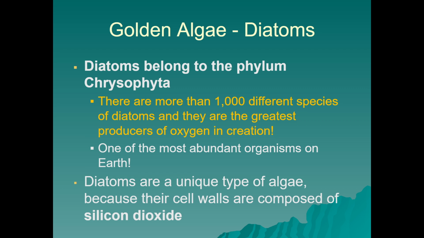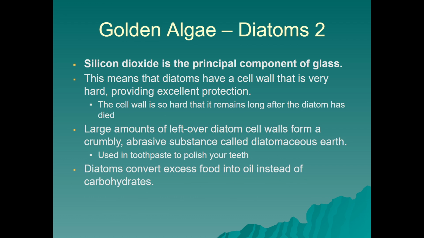Next, we're going to look at golden algae. So we're looking at diatoms that belong to the phylum Chrysophyta. There are many different types of diatoms. They're one of the greatest producers of oxygen and one of the most abundant organisms on Earth. They're unique because they have silicon dioxide in their cell walls, which makes them glass-like in appearance. And silicon dioxide, as the principal component of glass, is very hard, but provides excellent protection. They're kind of like the stained glass of the protist world.